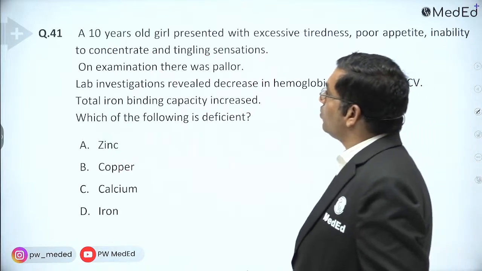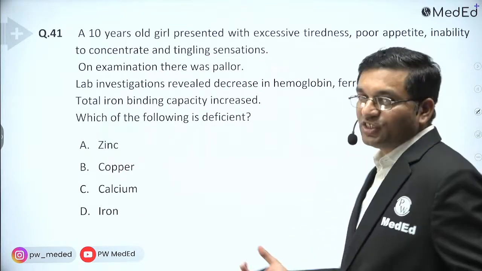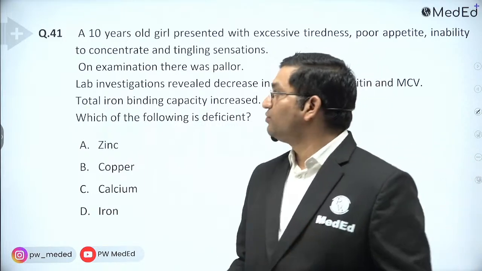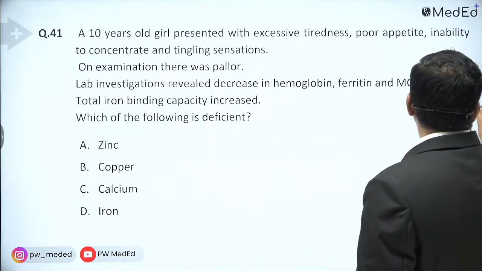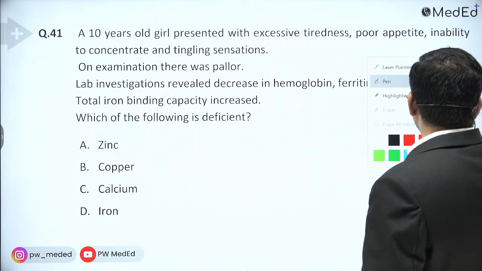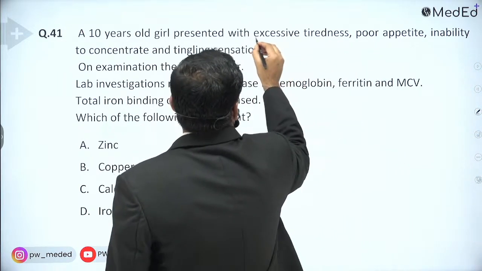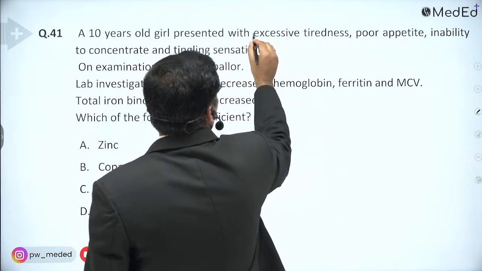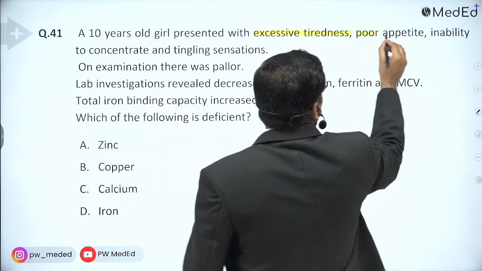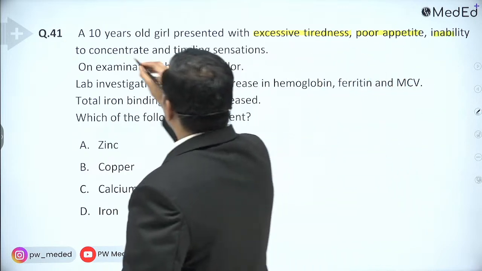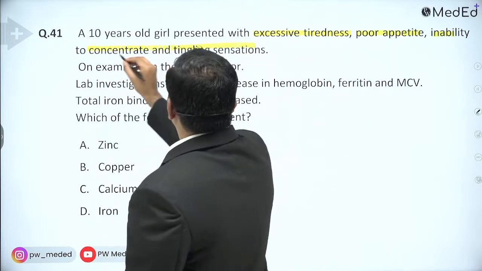Now we are shifting to other topics. A 10-year-old girl presented with excessive tiredness, poor appetite, inability to concentrate, and tingling sensation.